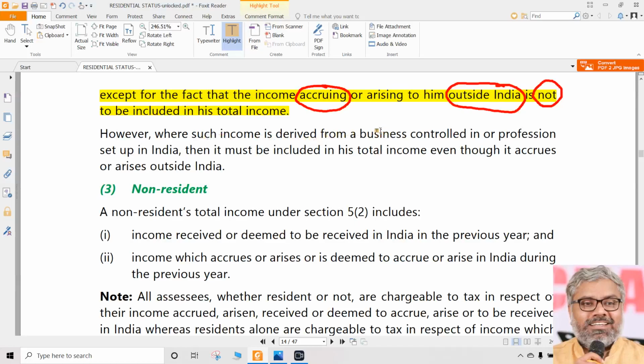Where such income is derived from a business controlled or a profession set up in India, then it must be included in his total income even though it accrues or arises outside India. So that is the point.